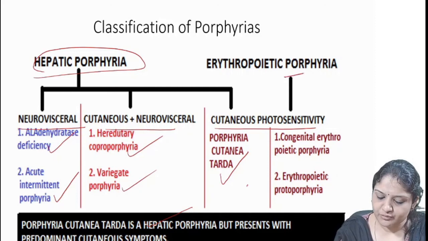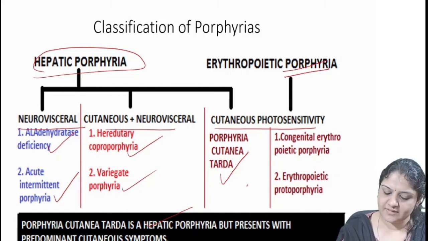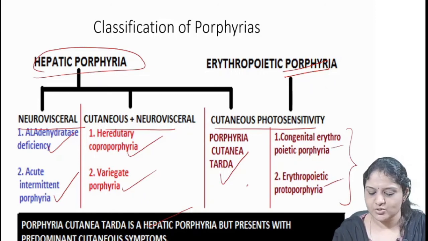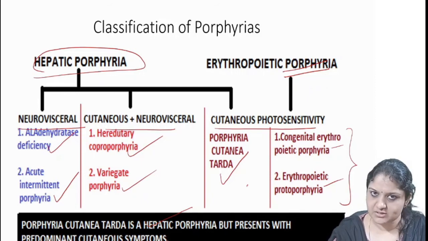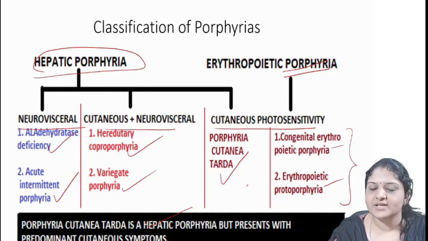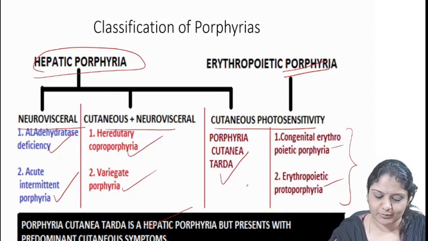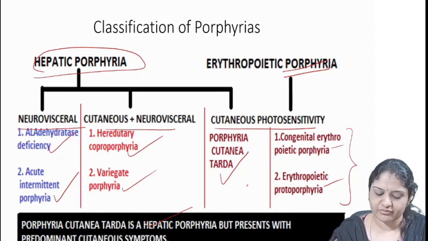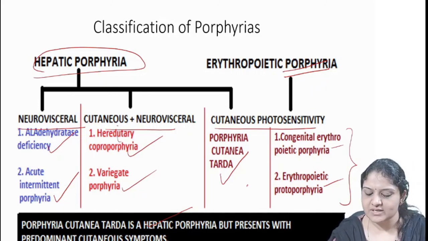Then about erythropoietic porphyria, they usually present with photosensitivity, and examples are congenital erythropoietic porphyria and erythropoietic protoporphyria. So these usually present with photosensitivity. So hepatic porphyrias with only neurovisceral manifestations are ALA dehydratase deficiency porphyria and acute intermittent porphyria. Those with cutaneous manifestations predominantly is porphyria cutanea tarda. Those with both cutaneous and neurovisceral manifestations, examples are hereditary coproporphyria and variegate porphyria. Then erythropoietic porphyria, those with cutaneous photosensitivity are congenital erythropoietic porphyria and erythropoietic protoporphyria.